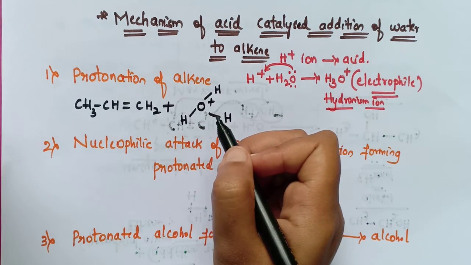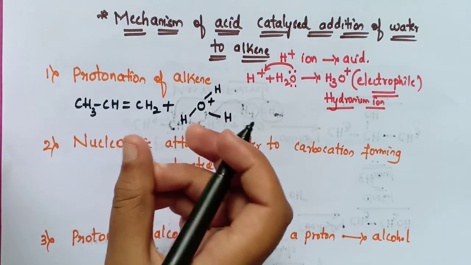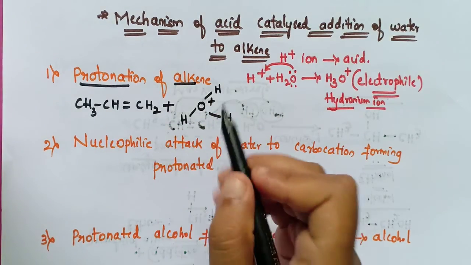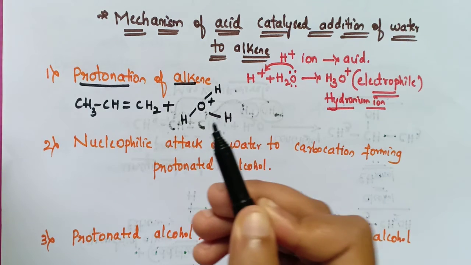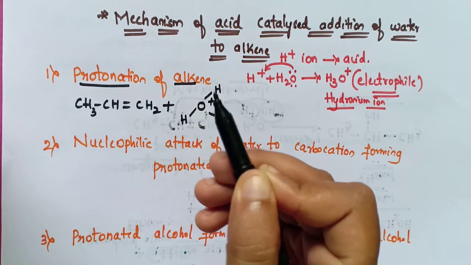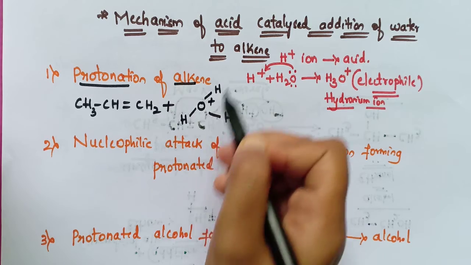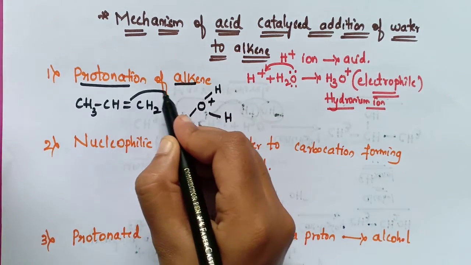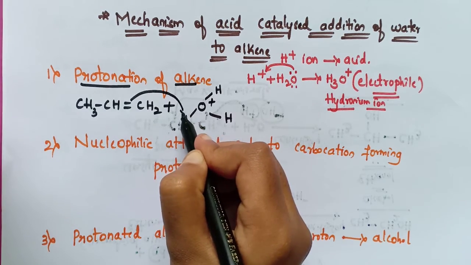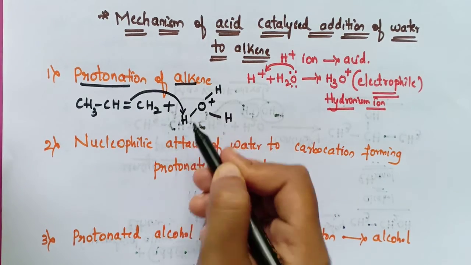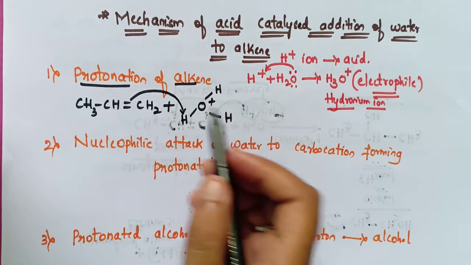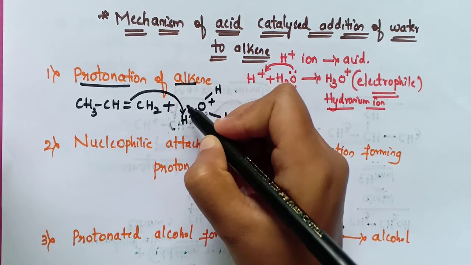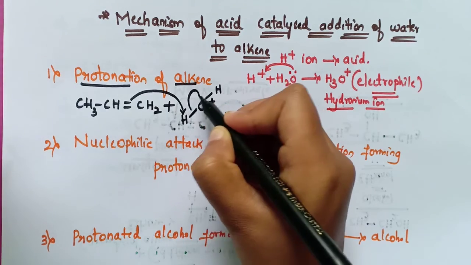See here, the first step of the mechanism is protonation of alkenes. So now the addition of H+ should take place, that is addition of H+ to the alkene. See here, this bond is shifted towards the H and it takes the H+ towards it, and while this bond is shifted towards the oxygen.